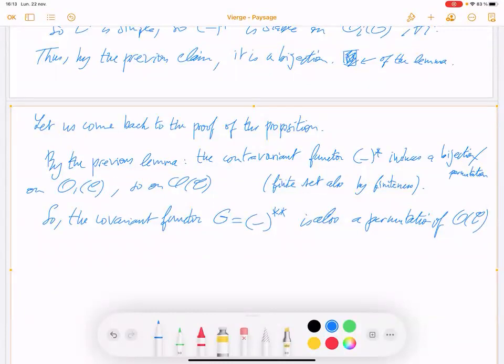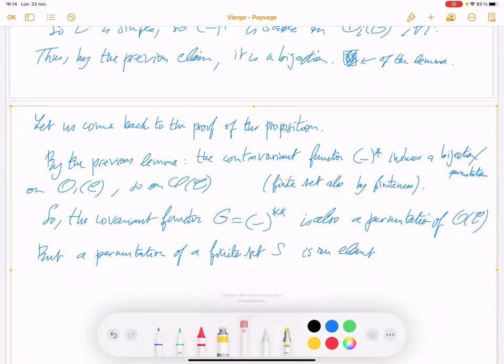A permutation of a finite set is an element of the group Sn, with n equal to the order of the set.